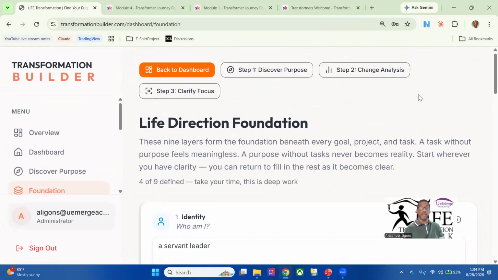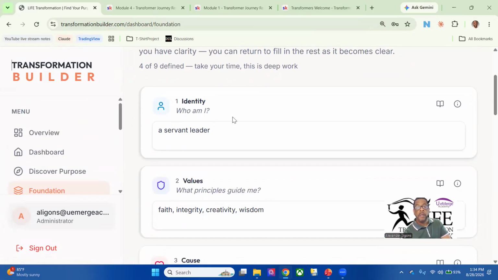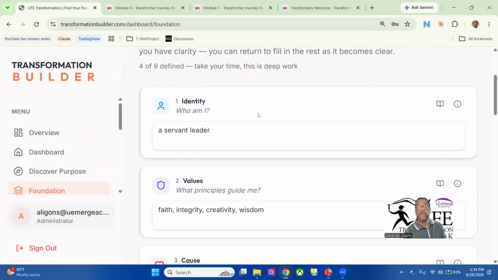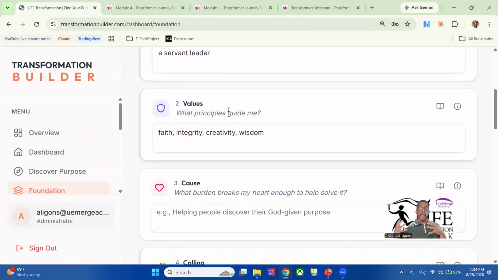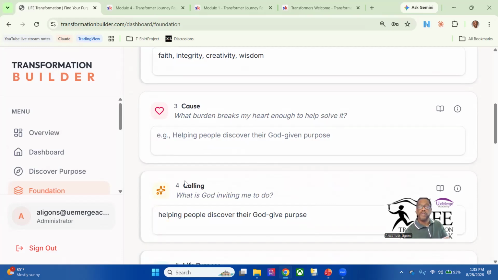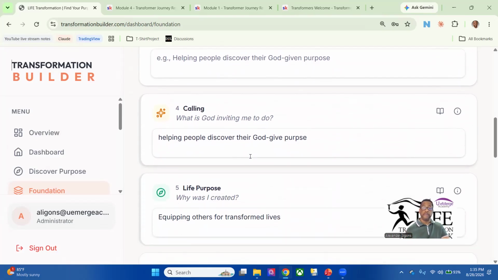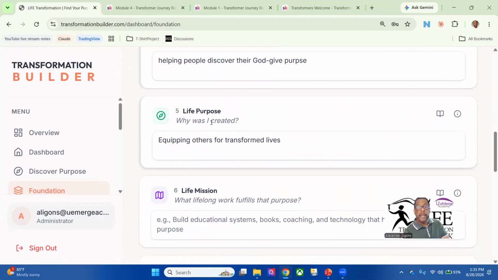So it'd be important to go to foundations at some point to answer these questions about identity, questions about values. What do you know of yourself, or who are you? Sometimes other people can see more in you than you might see. Values: what are the things that are driving your decisions, your behavior? Is there a cause that you already stand for that impacts your heart, and that you know is something you're supposed to do? A calling, something that you're invited to do. It may be a seasonal thing. And then life purpose is that thing that's lifelong.